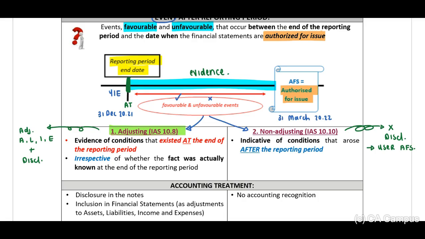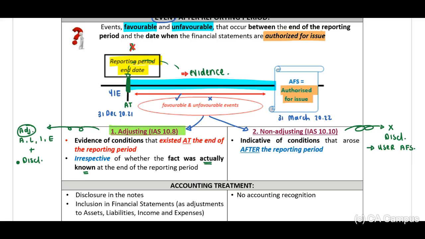Therefore, irrespective of whether the fact was actually known, irrespective if we knew about the fact at year end, if we did not know about it, it doesn't matter. But if there's evidence about an event that existed at year end, we will have to adjust our financials and include a disclosure note to explain what happened.